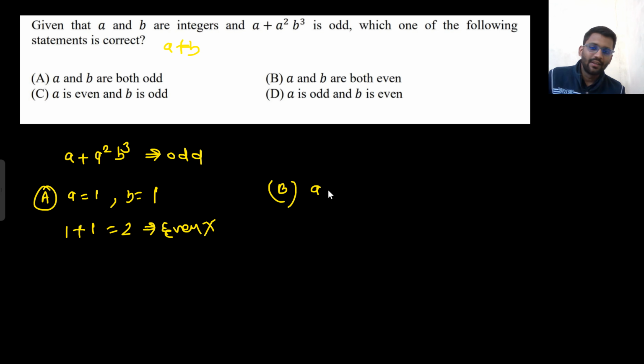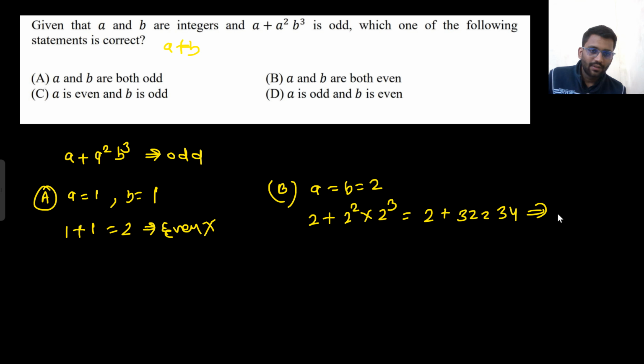Okay, let's see option B. A and B both are even. A equals B equals 2. You put. Okay. So 2 plus 2 square into 2 cube. What do you get? 2 plus 2 to the power 5. That is 32. 34. Is that odd? No, this is even. Answer is wrong.